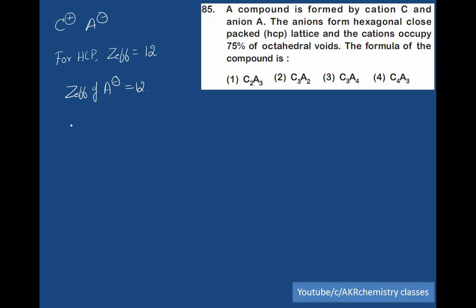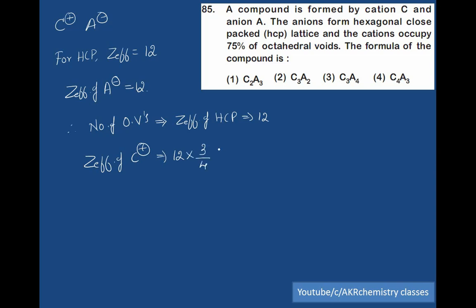We know that the number of octahedral voids in a given simple lattice is exactly equal to Z effective of HCP, that is equal to 12. Out of 12, 75% was occupied by cation. Therefore, Z effective of C plus is equal to, out of 12, 75% means 3 by 4, that is equal to 9.